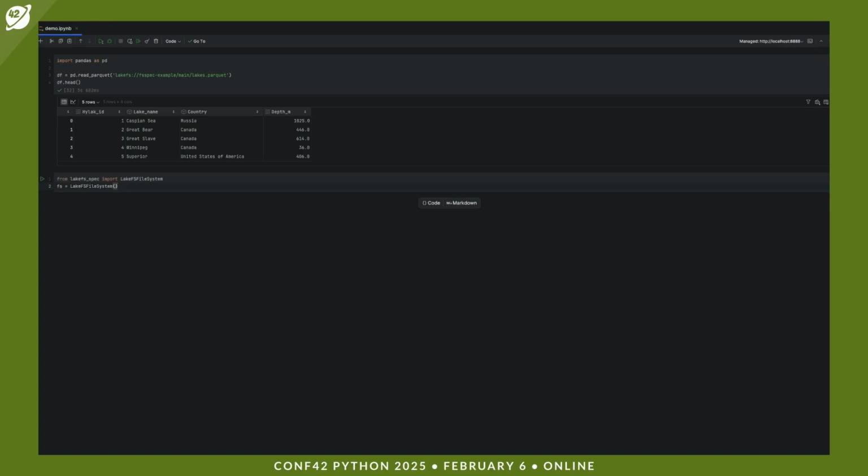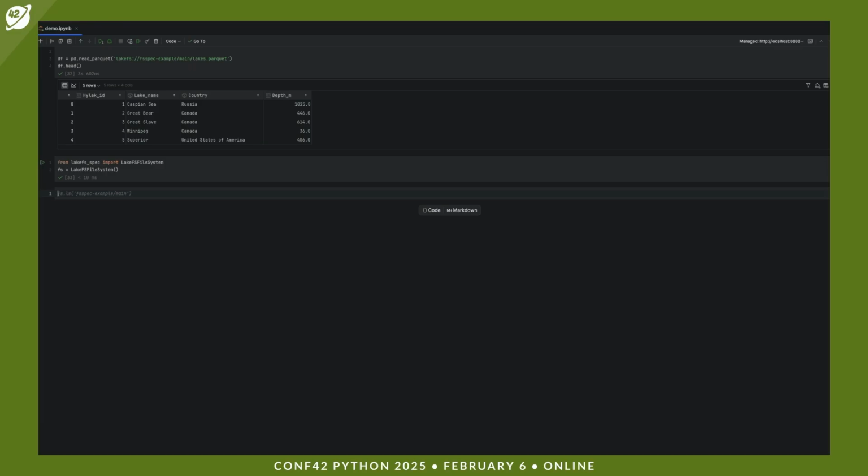We don't need to give anything because it will read the configuration from, in this case, the lakectl YAML file. And now let's do a transaction. We provide the repository we're working on, FSSpec example, and the branch.